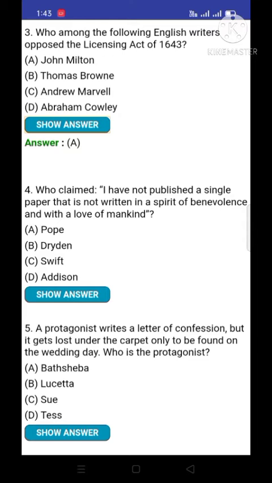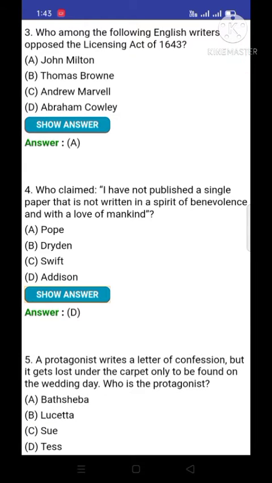Question number 4. Who claimed, I have not published a single paper that is not written in a spirit of benevolence and with love of mankind? Who claimed this? Means this statement belongs to, and the answer is D, Addison. That is Joseph Addison. D option is correct. Joseph Addison claimed that I have not published a single paper that is not written in the spirit of benevolence and with the love of mankind.